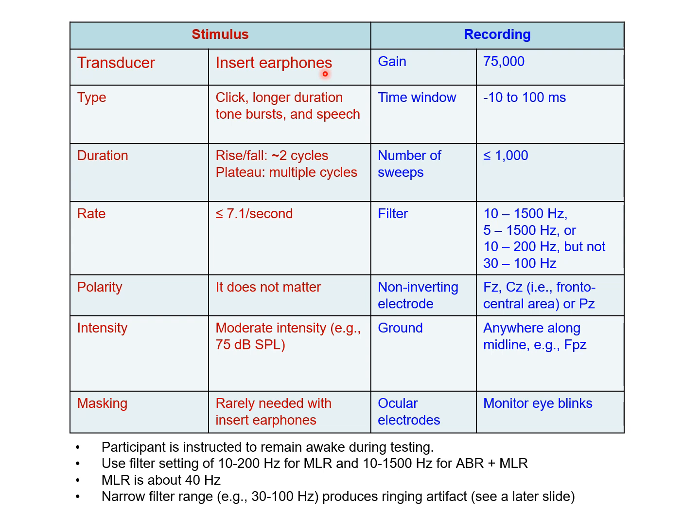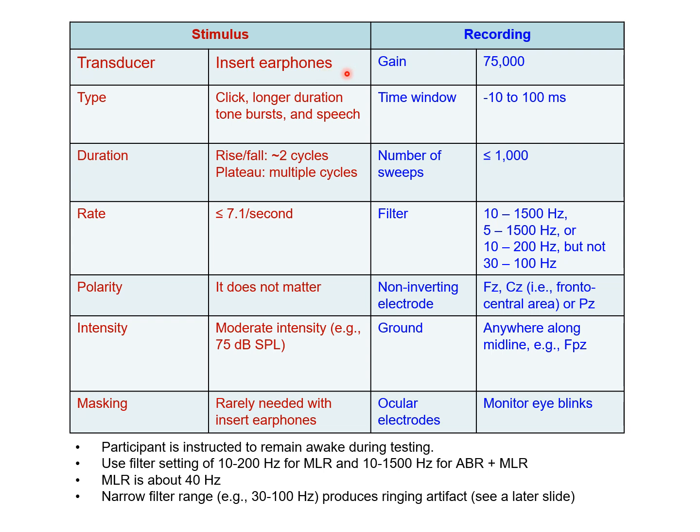As a result, the gain can be set to a smaller number. The benefit is that we get a wider input range, and that is beneficial. So when recording MLRs, you can set the gain to 75,000. It's enough. You don't have to set it to 100,000.